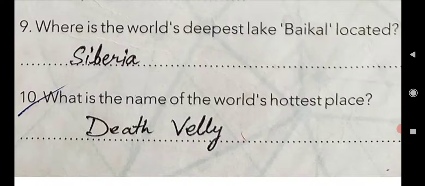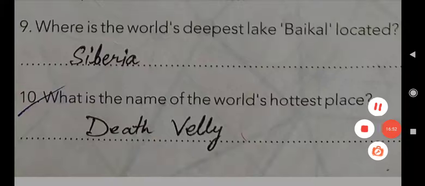Next, now come to 10. What is the name of the world's hottest place? Death Valley. Spelling is D-E-A-T-H, Death, V-A-L-L-E-Y, Valley. So Death Valley is the world's hottest place.